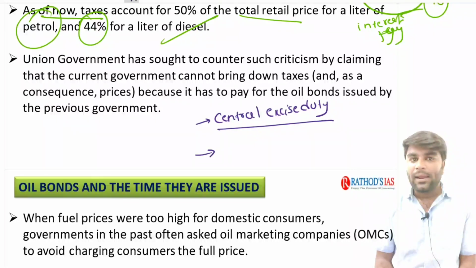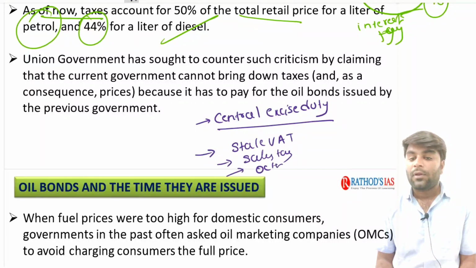Now when we look at the indirect taxes of the state government, we have the state VAT, sales tax, central sales tax or sales tax of the government, and we also have octroi and entry tax.